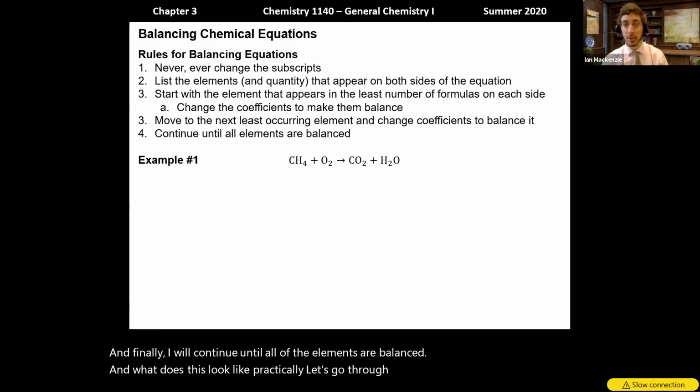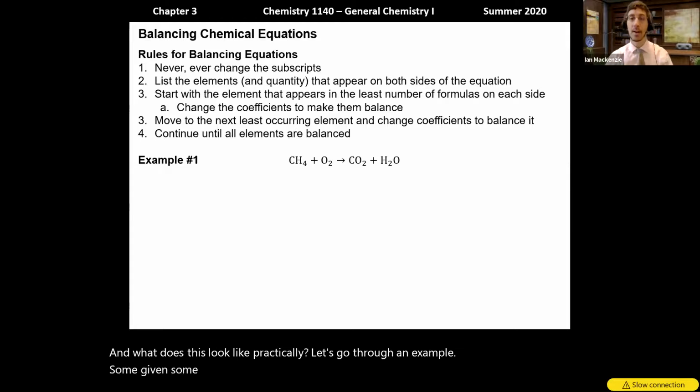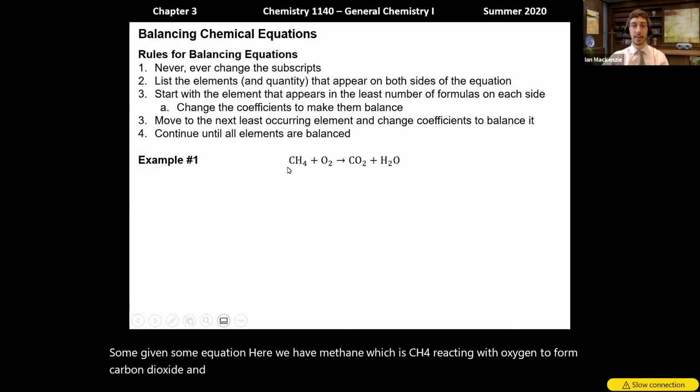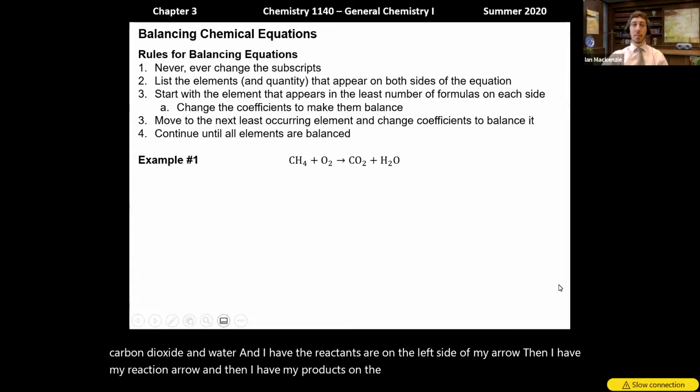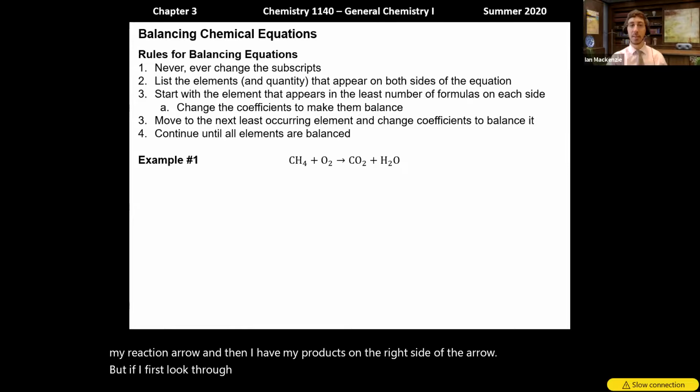So I'm given some equation here. We have methane, which is CH4, reacting with oxygen to form carbon dioxide and water. The reactants are on the left side of my arrow, then I have my reaction arrow, and then I have my products on the right side of the arrow. But if I first look through here, and list all of the elements on the reactant side and on the product side, it will look something like this.